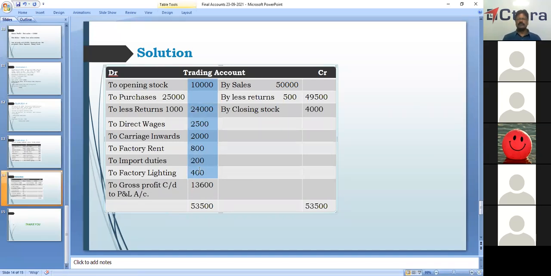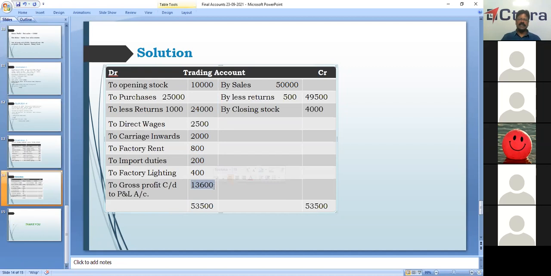What is the formula of cost of goods sold? Opening stock plus net purchases plus direct expenses, minus closing stock here. So what we are doing, we are adding all this debit side amount and deducting from the balance amount 53,500. How much will we get? 33,600. 33,600 is nothing but gross profit. It will be carried down to the profit and loss account.